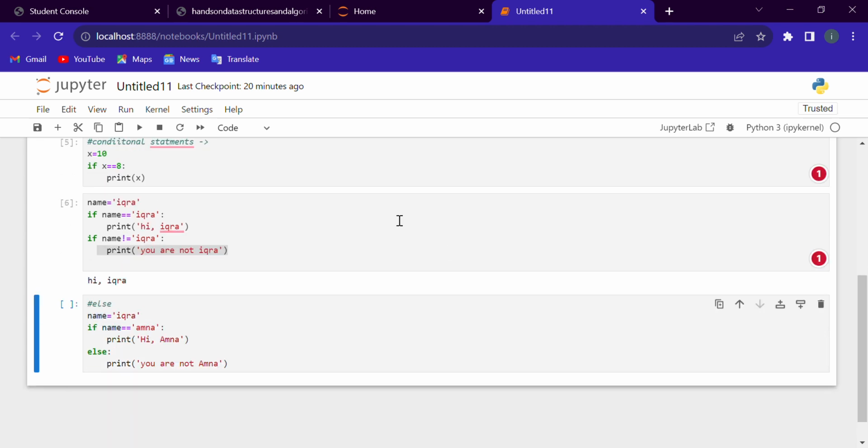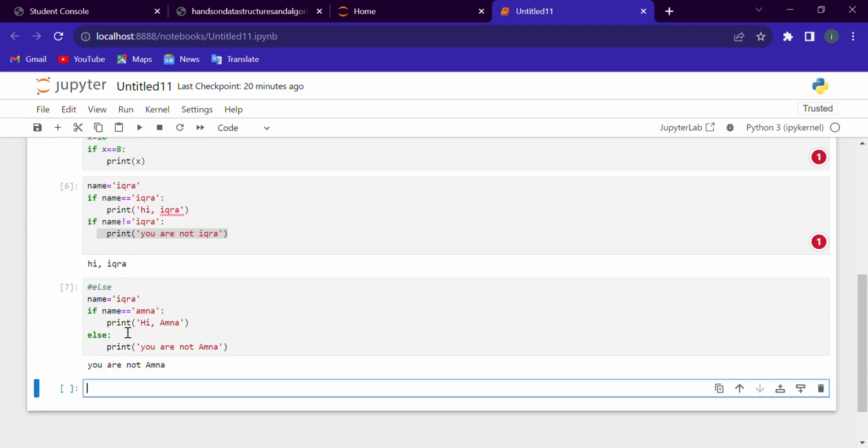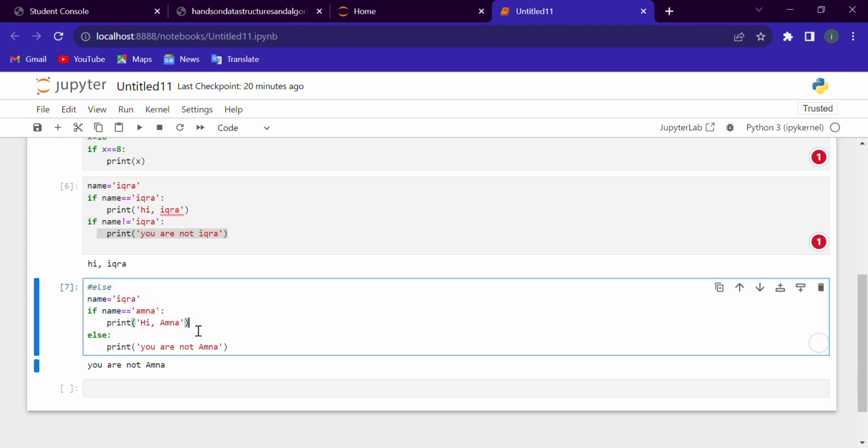See, the name is Ikra, and we give the condition that if name is Amna, the condition is false, so it will not print the if statement, but rather the else statement. That's how the if and else statements work.